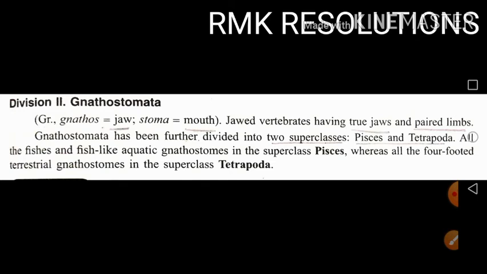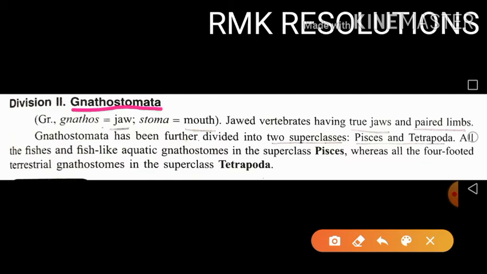Okay, so let's move to the division 2, that is the Gnathostomata. So the name Gnathostomata is derived from the Greek words, gnathos means jaws and stoma means mouth. So jaws are well developed in the Gnathostomata, so they are also called jawed vertebrates, which have true jaws, and paired limbs are also present in the Gnathostomata.